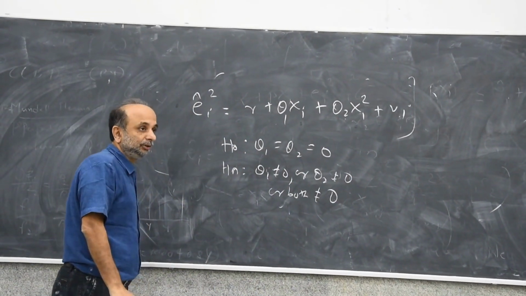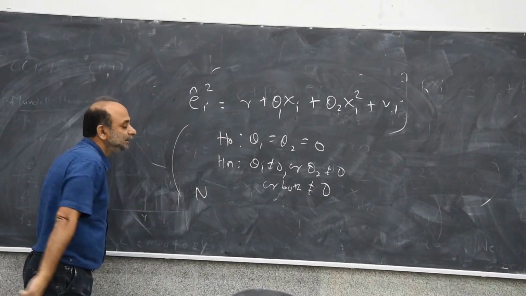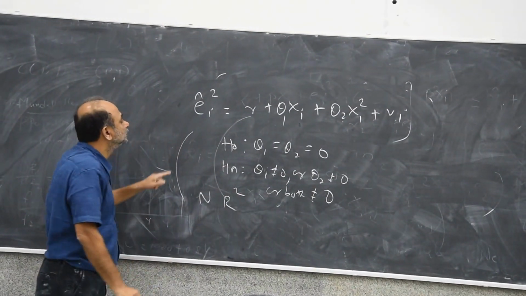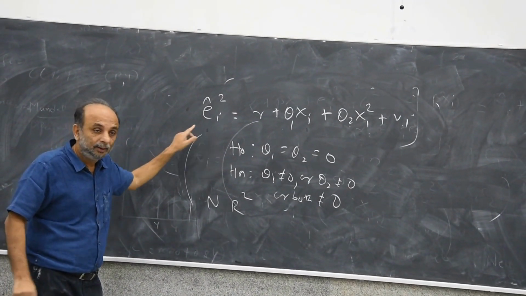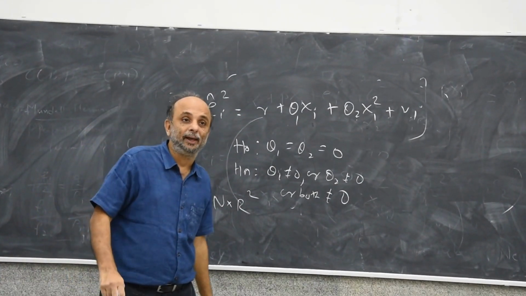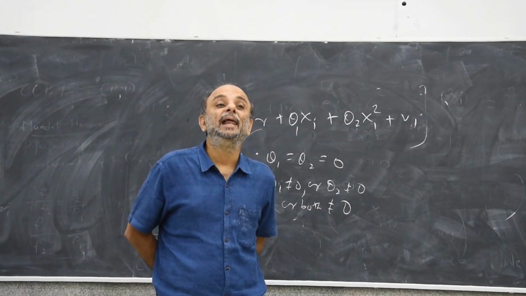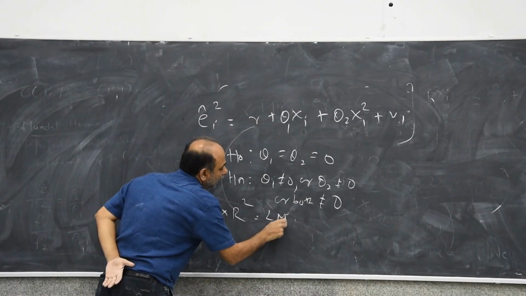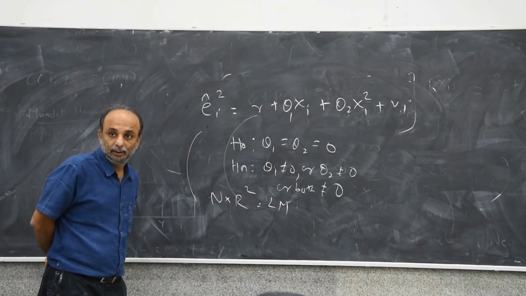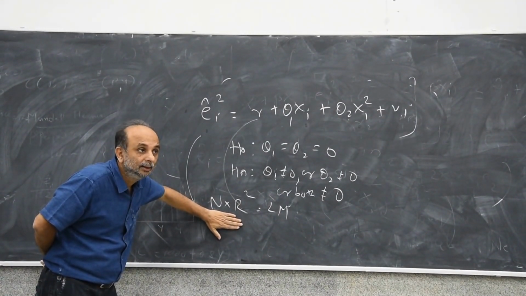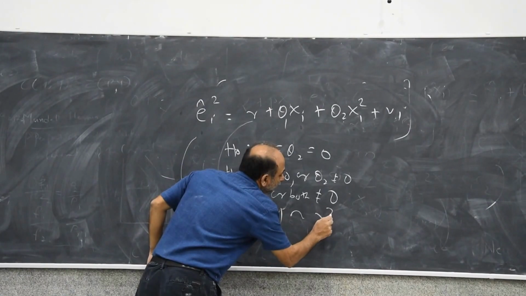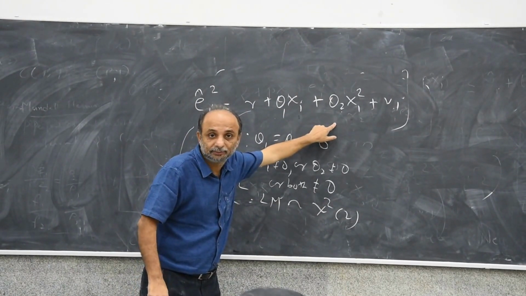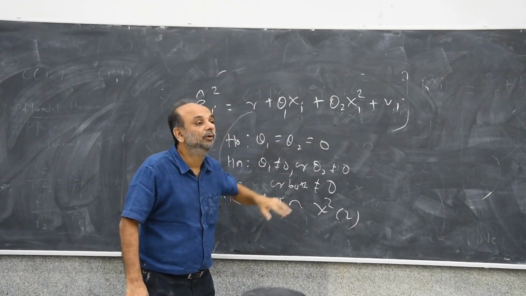Then, if you do this regression, if n is the number of observations and r square is the r square of this regression, take n times r square, which is called the LM or Lagrange multiplier statistic. Under the null hypothesis, this statistic is distributed chi-square with 2 degrees of freedom, because we are testing 2 restrictions.